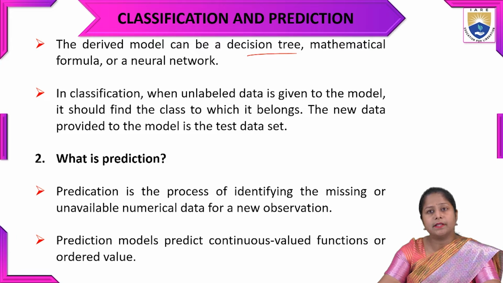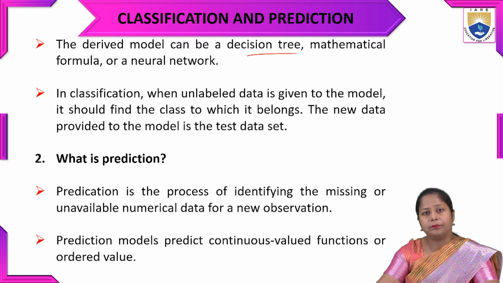In classification, when unlabeled data is given to the model, it should find the class to which it belongs, because the data we have is missing one class level. So for that we do the classification.